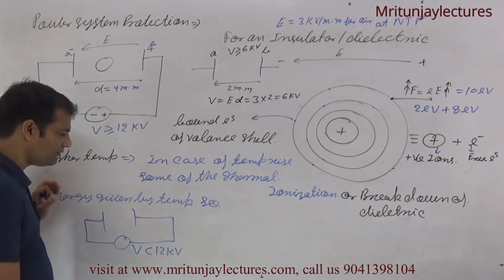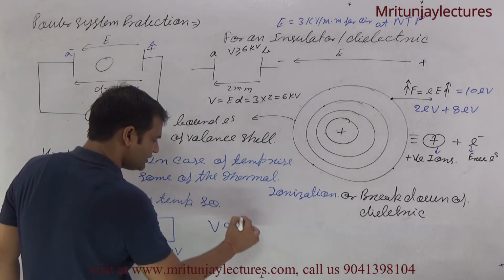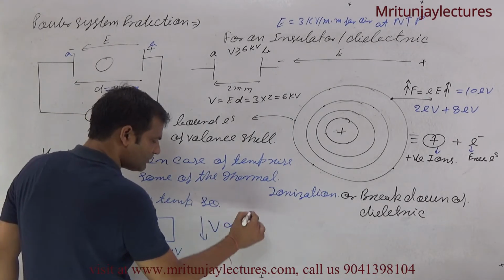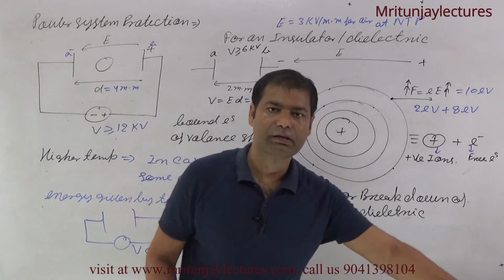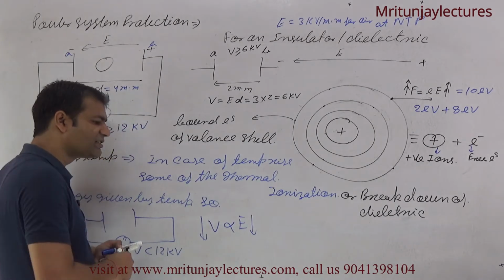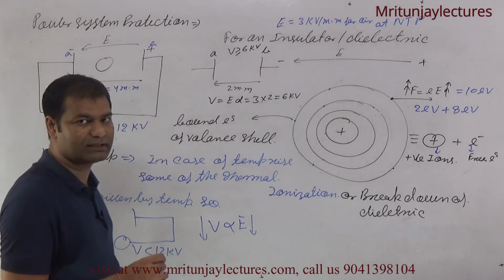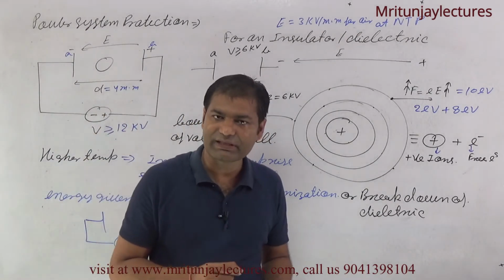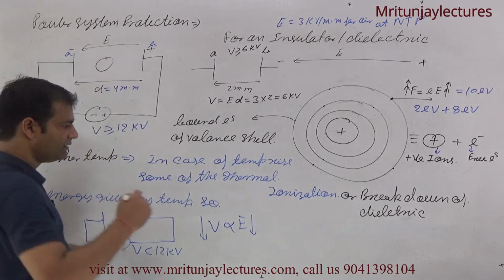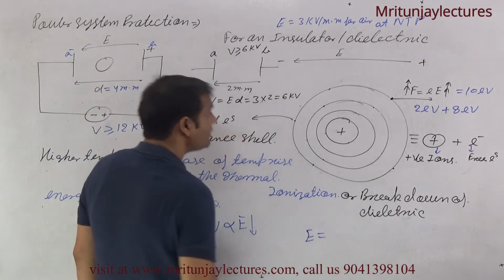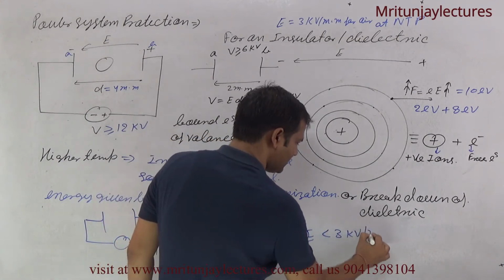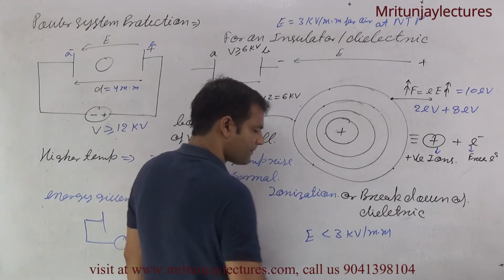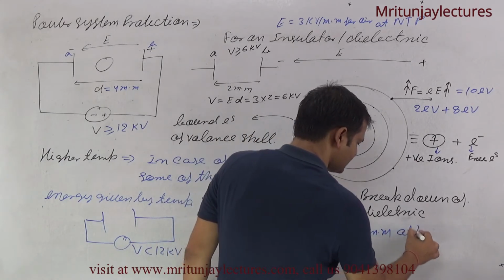We know that V is proportional to E. If V decreases, E also decreases. It means the dielectric strength decreases. It is always less than the normal value at higher temperature.